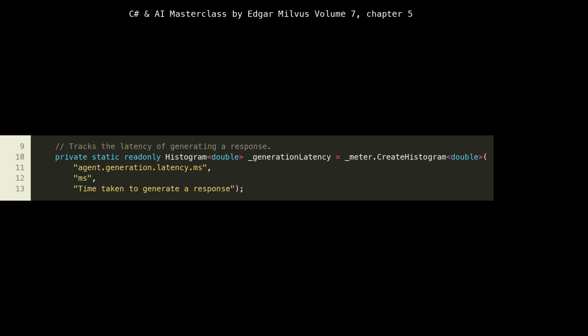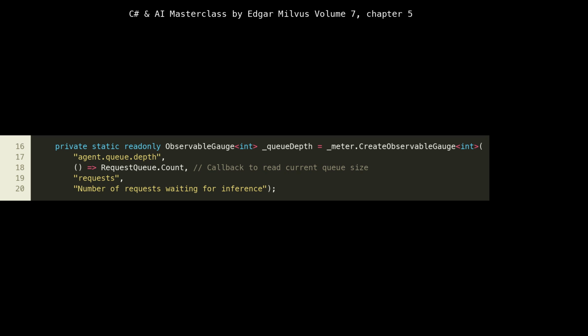Histograms are incredibly powerful because they don't just give us an average, they allow us to see percentiles, e.g., 90th, 99th percentile, which are far more informative for understanding user experience. A high average latency might hide the fact that a small percentage of requests are experiencing extremely long latencies. The units, ms, and the description, time taken to generate a response, provide crucial context for anyone interpreting these metrics, making our observability data actionable.